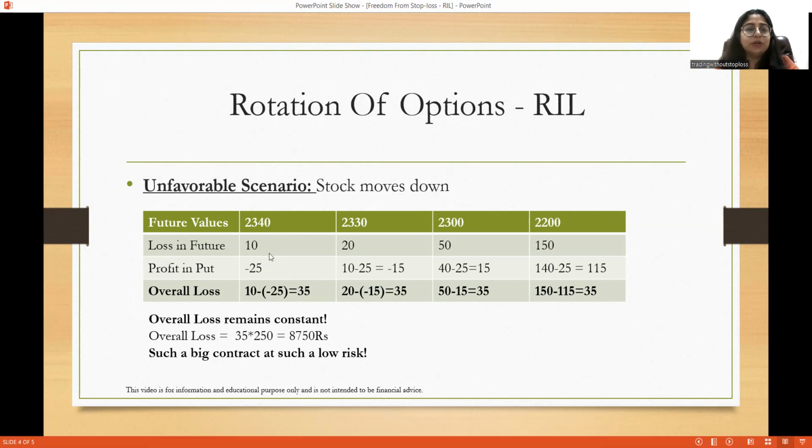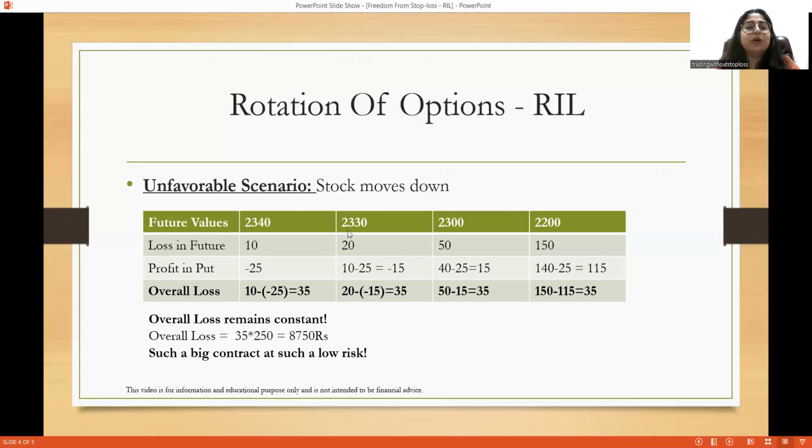The put option shows minus 25, which is basically the loss of the premium, that is 25. So the overall loss will be 10 points in the future and 25 points in the put, a total of 35 points.